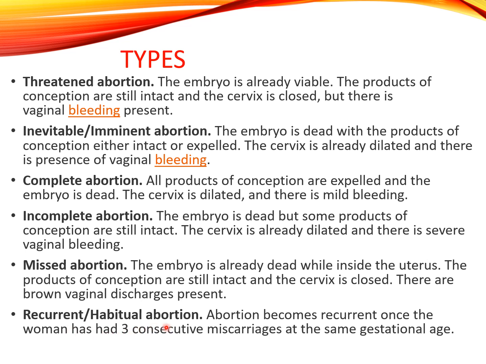And what about recurrent abortion? Abortion becomes recurrent once the woman has three consecutive miscarriages at the same gestational age. It is called recurrent abortion. So this was about the types of abortion.